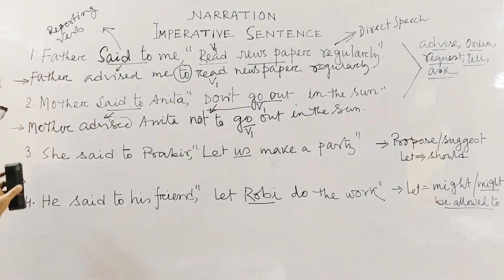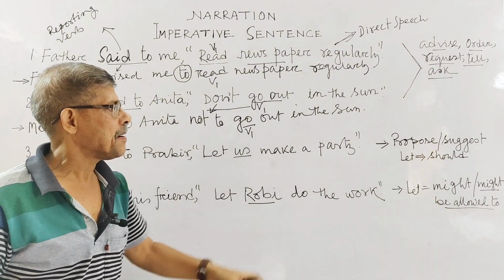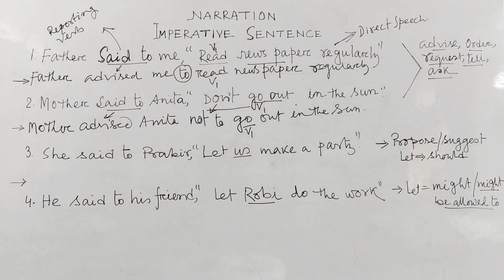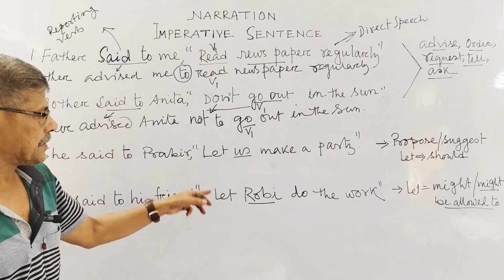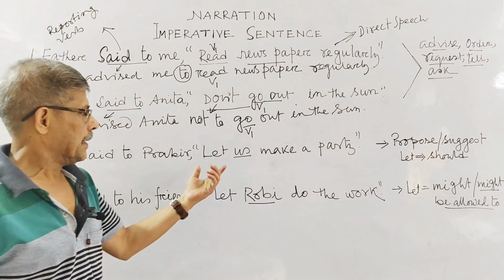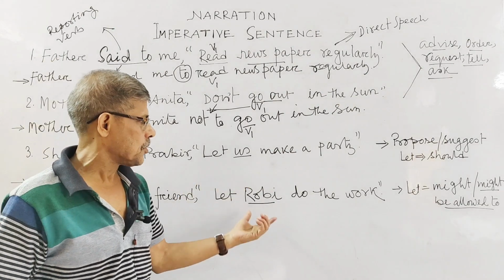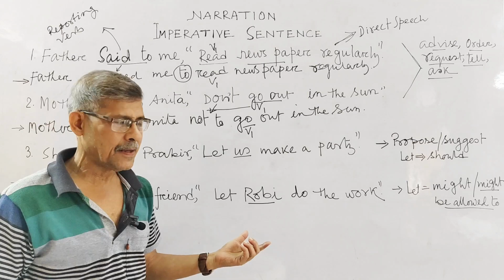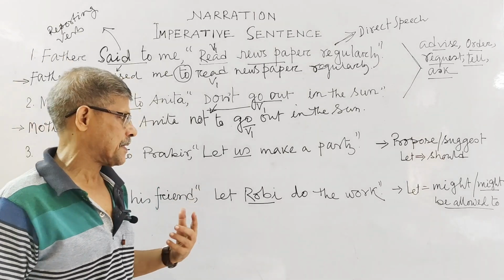Now you see, she said to Probir, let us make a party. Very important. Is it okay? These two sentences are also imperative sentences. Here, imperative sentence is used when the subject is either first person or third person.